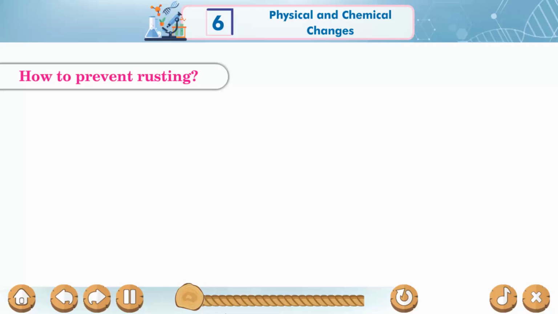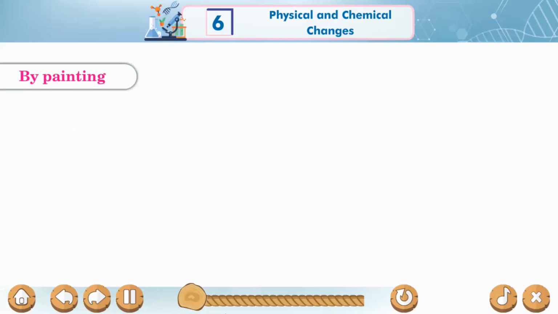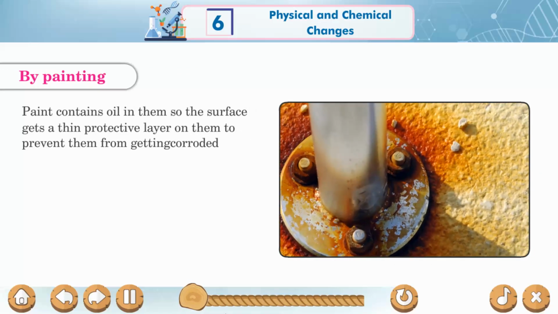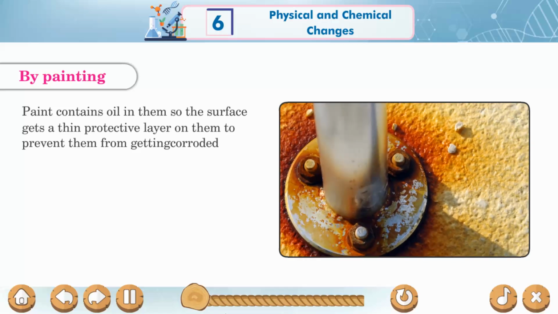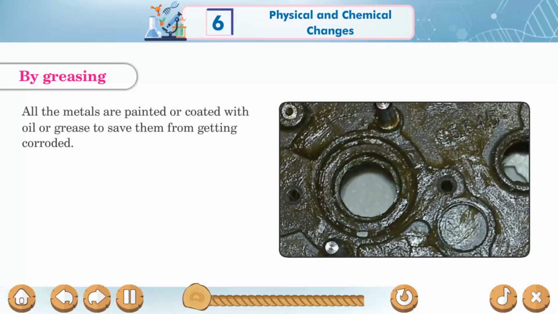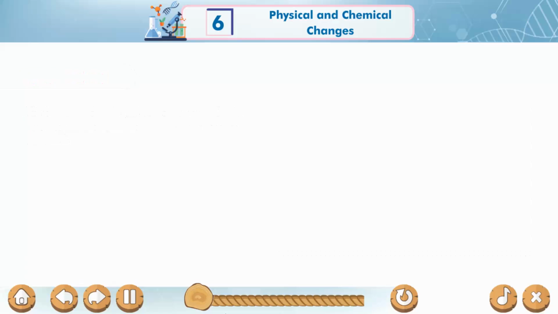How to prevent rusting? Several methods by which rusting can be prevented are: by painting. Paint contains oil, so the surface gets a thin protective layer to prevent it from getting corroded. By greasing. All the metals are painted or coated with oil or grease to save them from getting corroded.